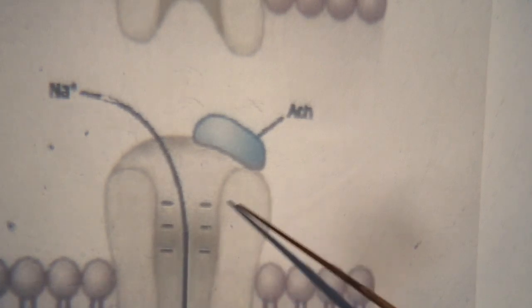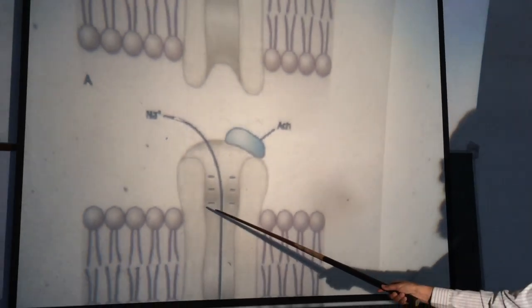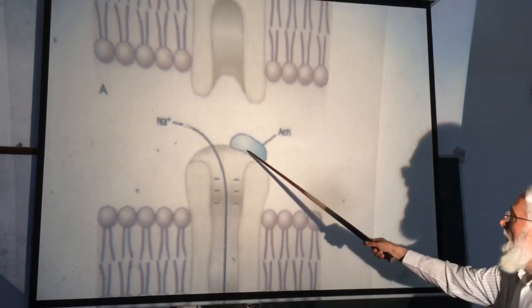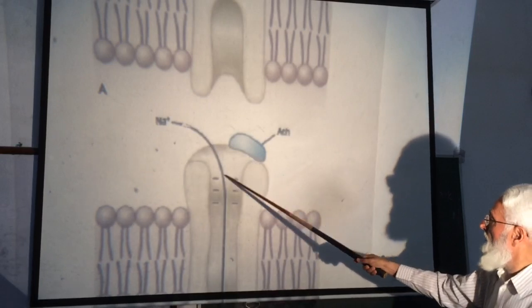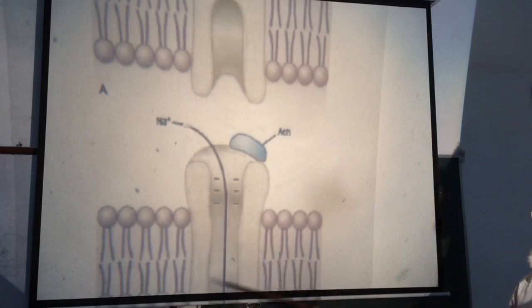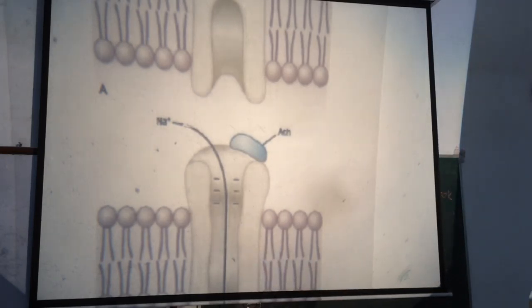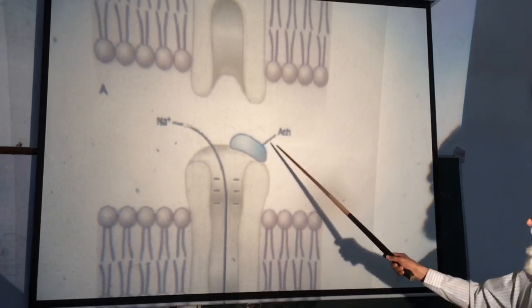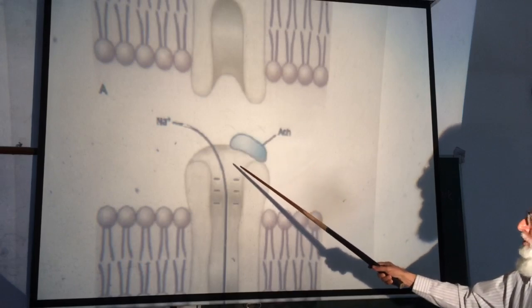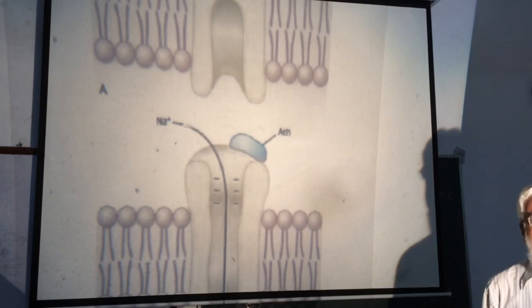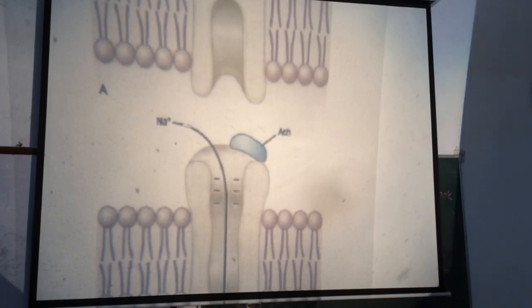This is the acetylcholine gated channel. Acetylcholine binds with the receptor portion of the channel, and this channel has 5 subunits: 2 alpha, 1 beta, 1 delta, and 1 epsilon. When acetylcholine binds with the receptor portion, there is opening of these channels.